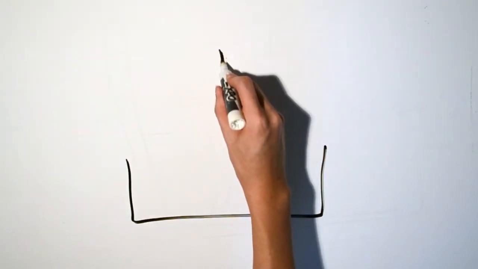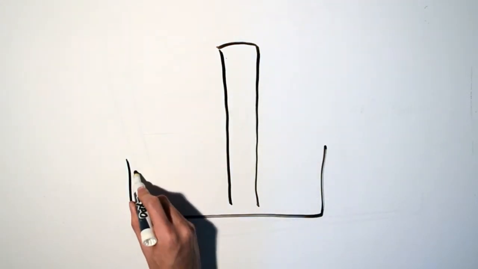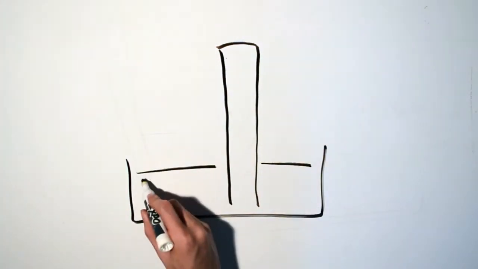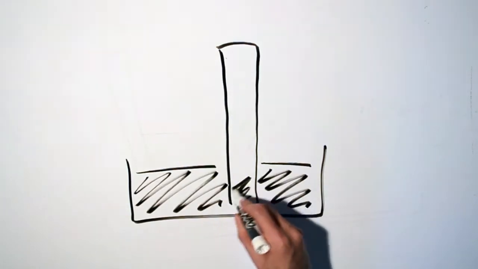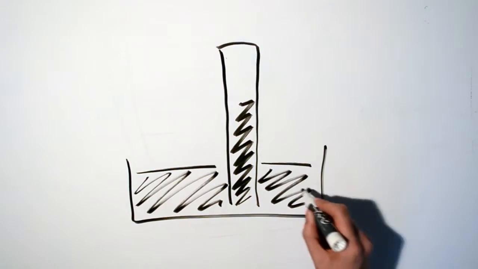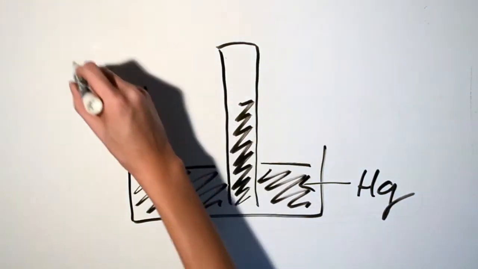A barometer is any device that is used to measure the Earth's atmospheric pressure. A mercury-filled barometer is made by inverting a column filled with mercury in a mercury dish. Some of the mercury flows out when the tube is inverted. The space in the tube above the mercury is nearly a vacuum. Only negligible amounts of mercury vapor occupy it.